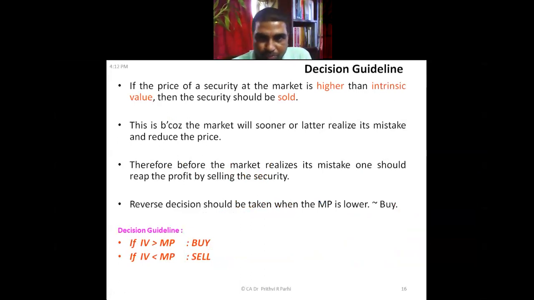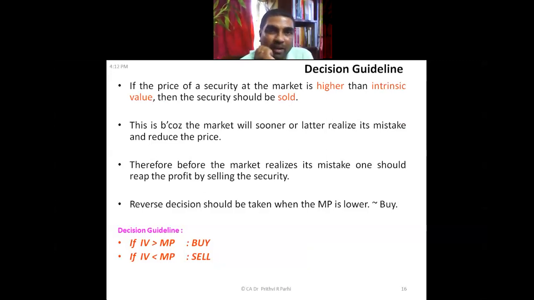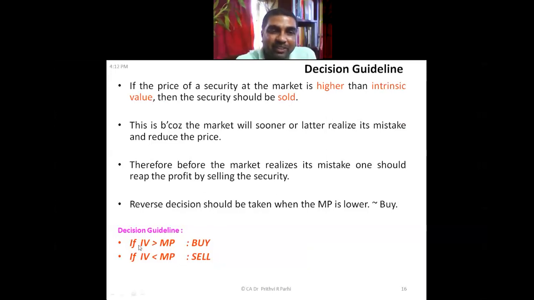Now, what is the basis of decision taking, or the decision making guidelines in the context of security analysis? If the price of the security in the market is higher than the intrinsic value, then you should sell the security. And reverse, if the price is less, then you should buy the security. Are you getting me? At this stage, roughly you understand what is intrinsic value. Intrinsic value means what should be the value, the real worth.